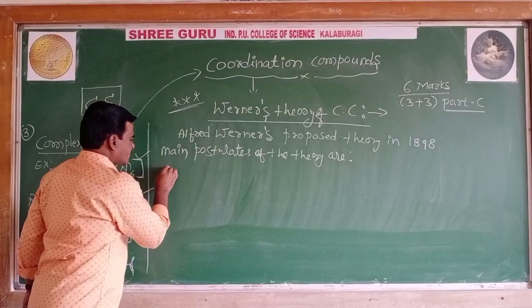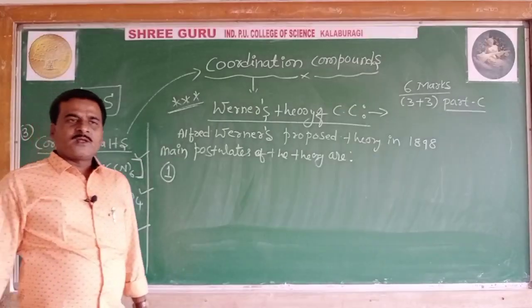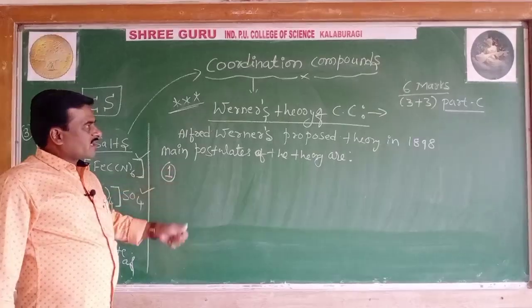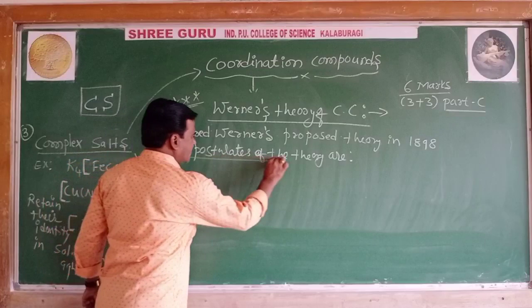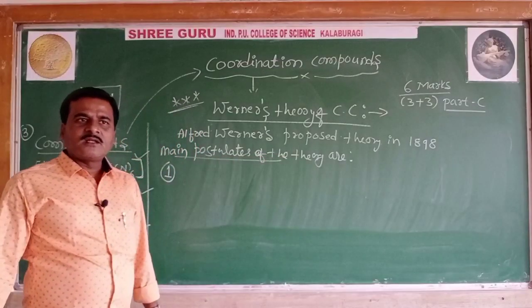Well, students, Werner's theory of coordination compounds consists of important postulates. Let's collect them one by one.